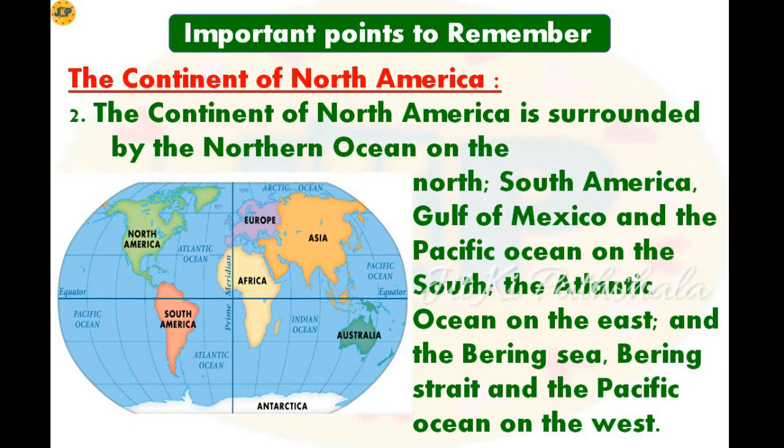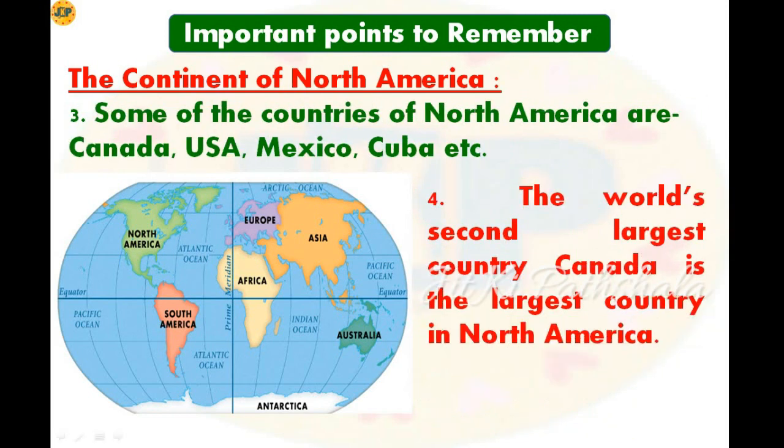Point number 3 is, the continent of North America is surrounded by Northern Ocean on the north, South America, Gulf of Mexico and the Pacific Ocean on the south, the Atlantic Ocean on the east, and the Bering Sea, Bering Strait and Pacific Ocean on the west. So you should remember these important names which surround North America. Let's see the next point.